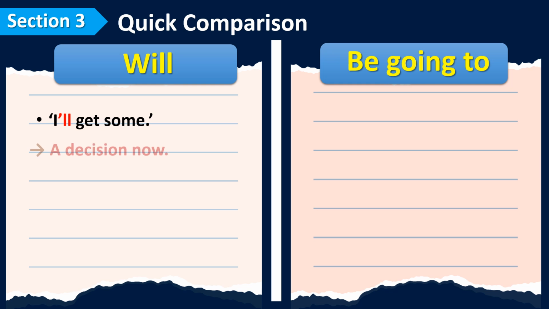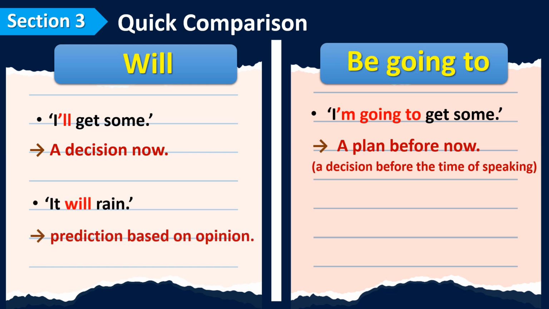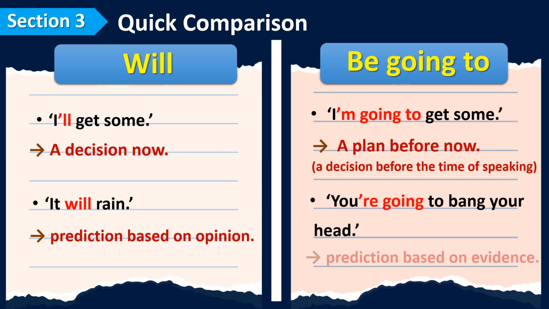I'll get some. It's a decision at the moment of speaking. I'm going to get some. It's a plan before the time of speaking. It will rain. It's a prediction based on opinion. You're going to bang your head. It's a prediction based on real evidence.